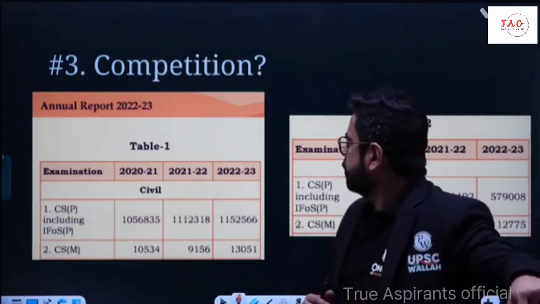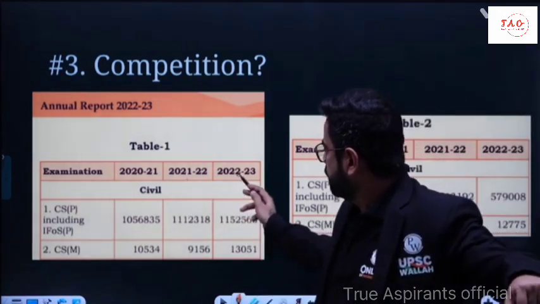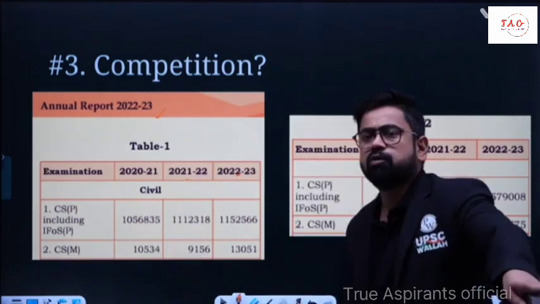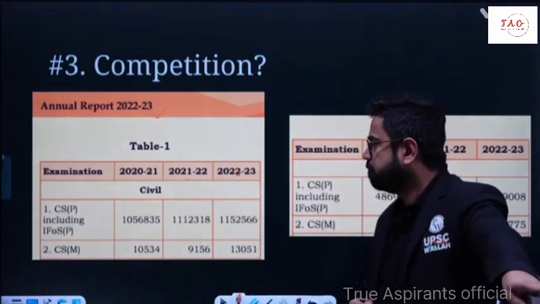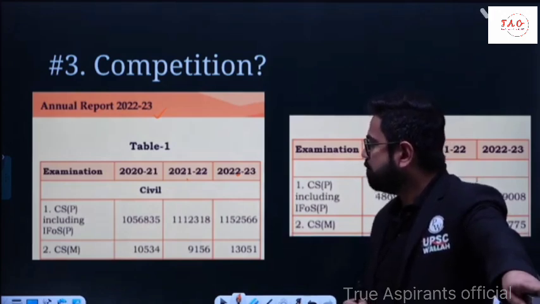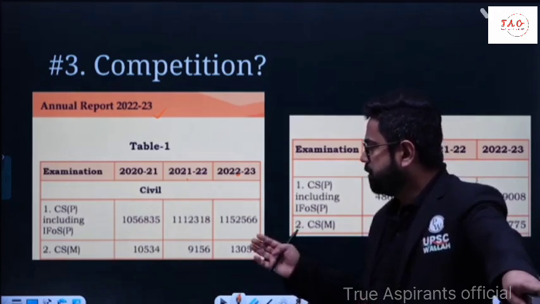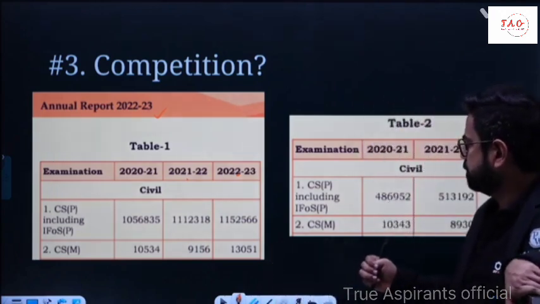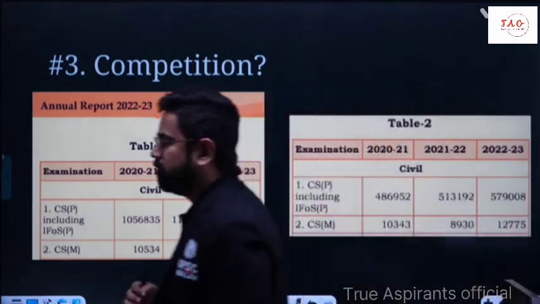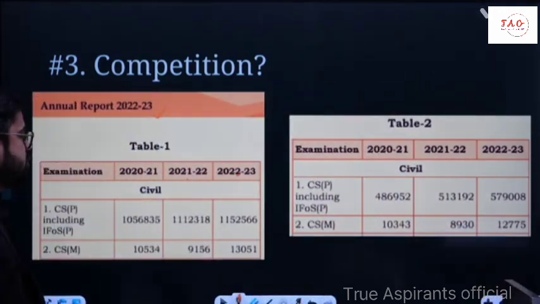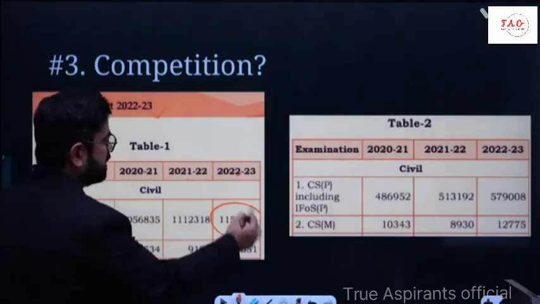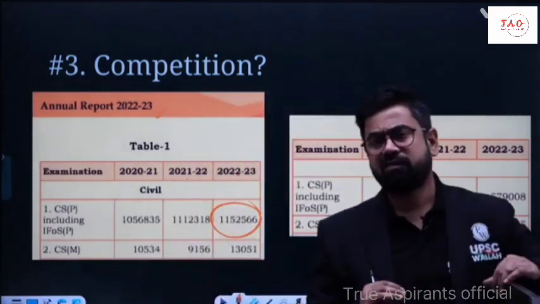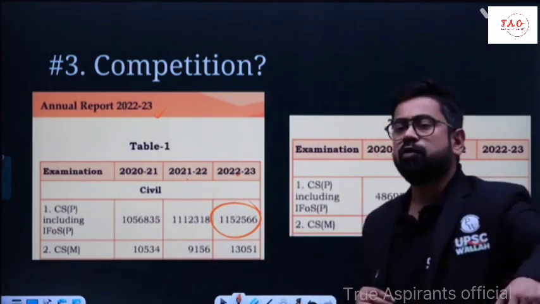As per the annual report 2022-23, available on the UPSC website, the number of people who have just filled the form for the prelims examination is 11.5 lakhs. So in 22-23, 11.5 lakhs actually filled this form for UPSC CSE.